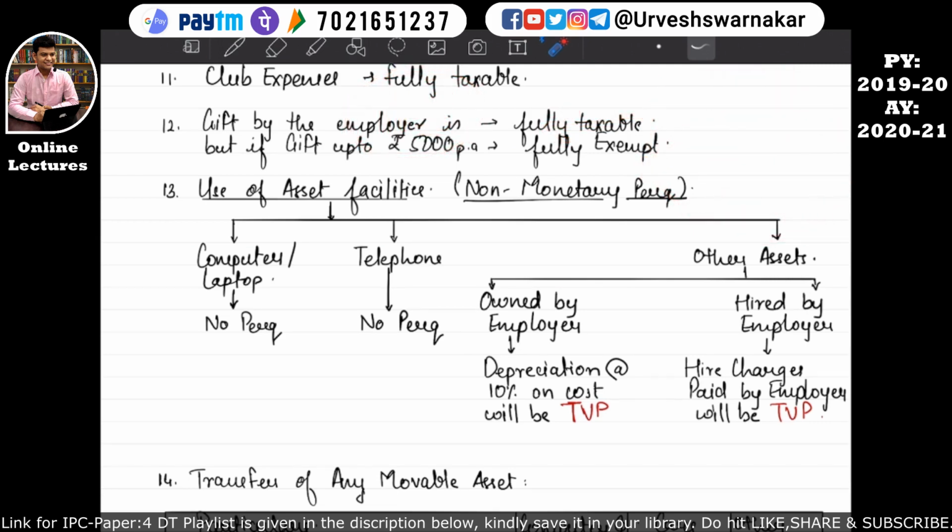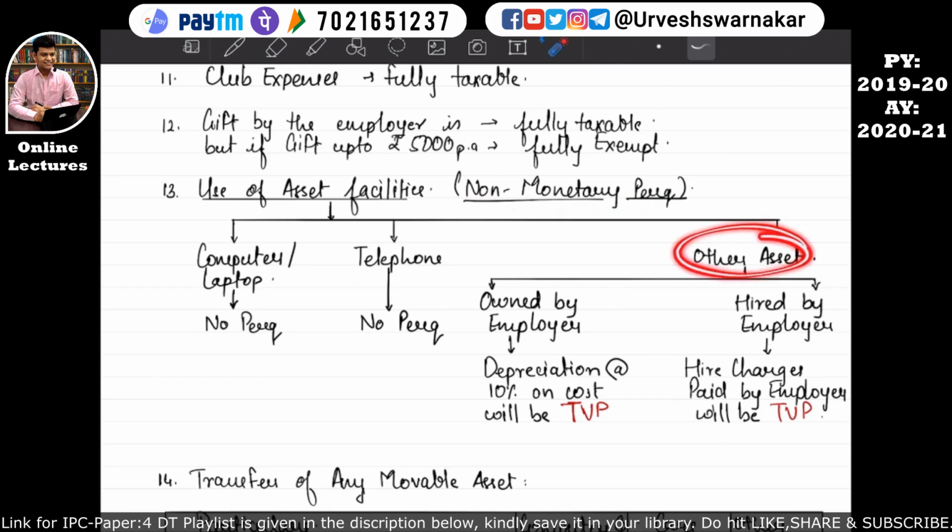So if the asset which is used by the employee is a computer or a laptop, then it will not be considered as non-monetary perquisite. Similarly, if the asset is a telephone, then it will also not be considered as a perquisite. But if any other asset is used by the employee other than the computer, laptop or the telephone, the value of the non-monetary perquisite will be calculated in this manner.